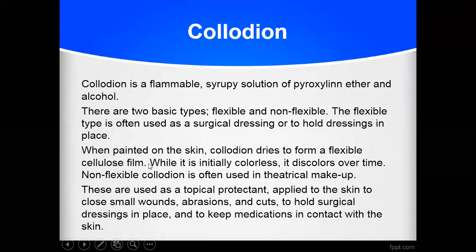Then collodion is there. Collodion is a flammable syrupy solution of pyroxylin in ether and alcohol. So these are applied on the skin and they give a protective layer on your skin.